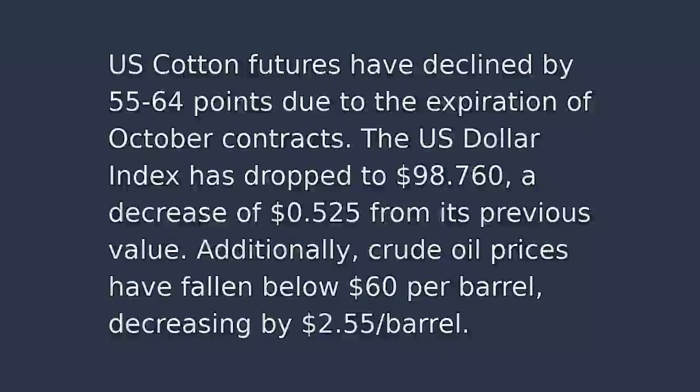U.S. cotton futures have declined by 55 to 64 points due to the expiration of October contracts. The U.S. dollar index has dropped to $98.760, a decrease of $0.525 from its previous value. Additionally, crude oil prices have fallen below $60 per barrel, decreasing by $2.55 per barrel.